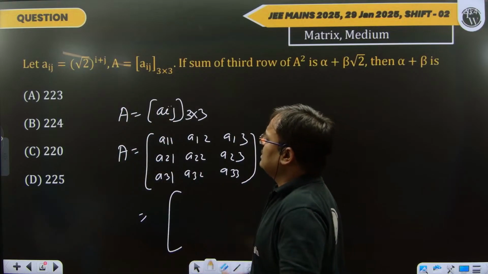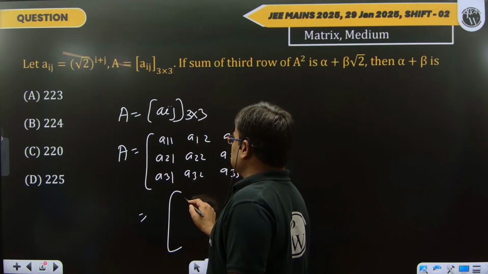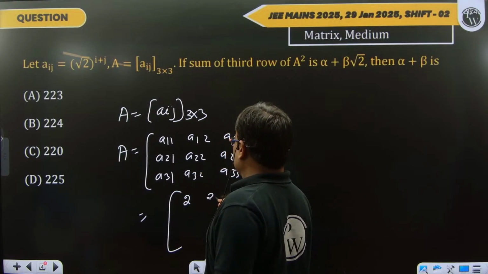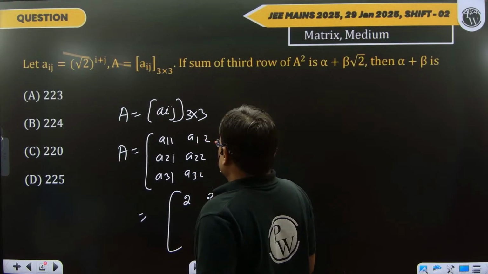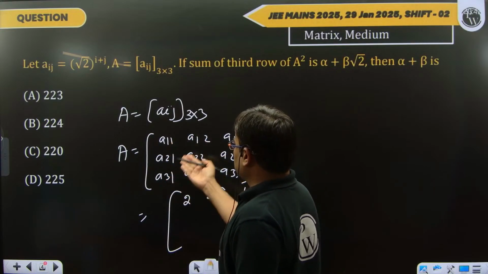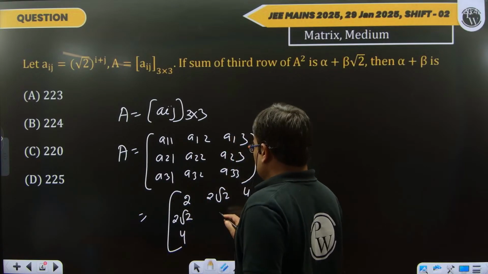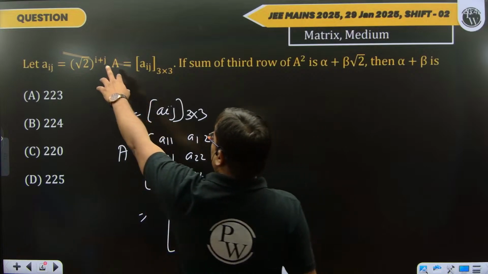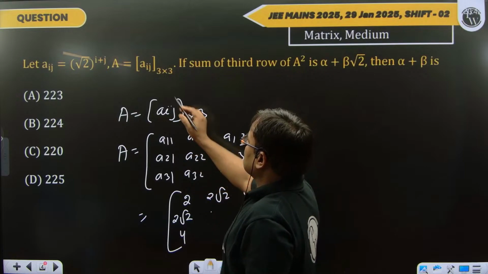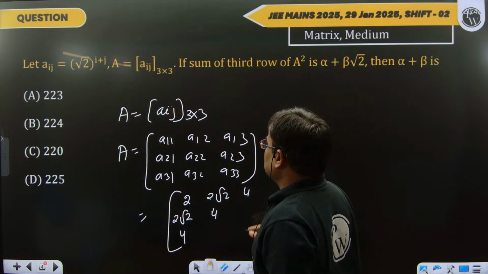So what are we getting here? A11 is root 2 square, which means this is 2, and this is 2 root 2, and this is 4, okay? And since the matrix is symmetric, A12, A13, A21 are the same. So this is again 2 root 2, this is again 4. Root 2 to the power 4 means this is 4, okay? Now just see what you get here.